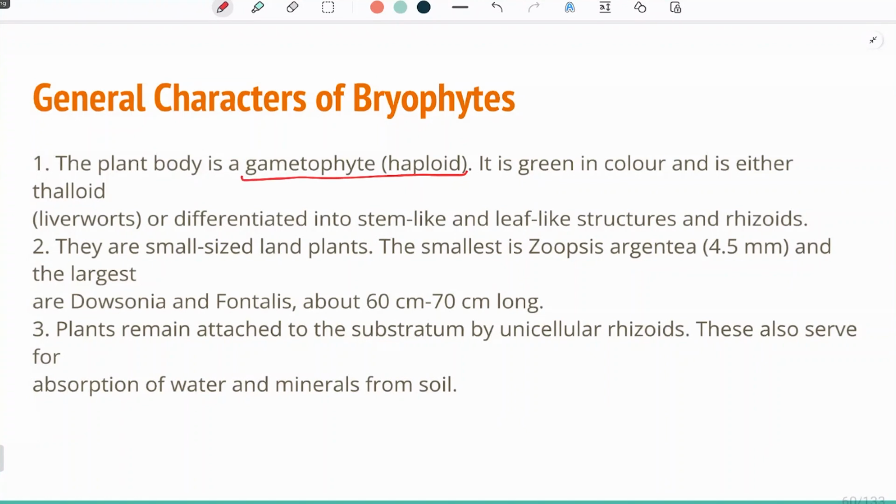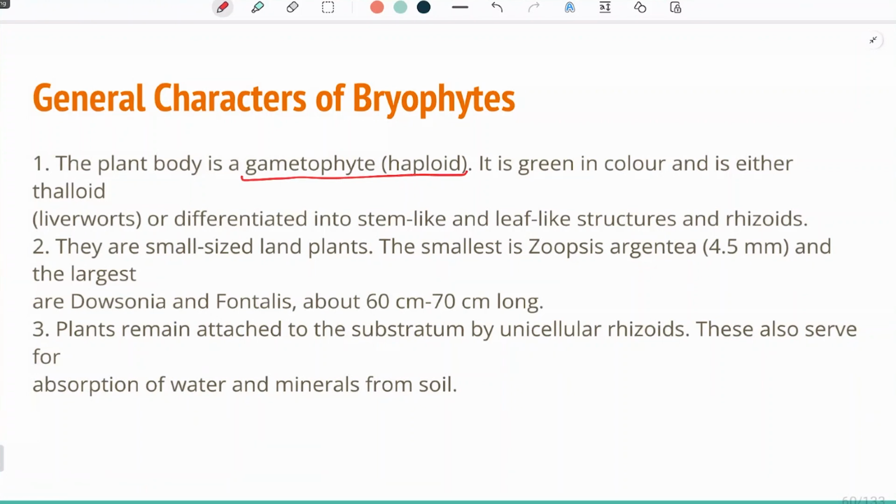But later on, when the plants evolved into vascular plants and seeded plants, the naked seeded plants that are gymnosperms and angiosperms, which are the fruit bearing plants, slowly and gradually the haploid body will get converted into a diploid body. These small plants have a haploid body as their main plant body, but the plants which are more evolved, like angiosperms and gymnosperms, have a diploid plant body as their main body.